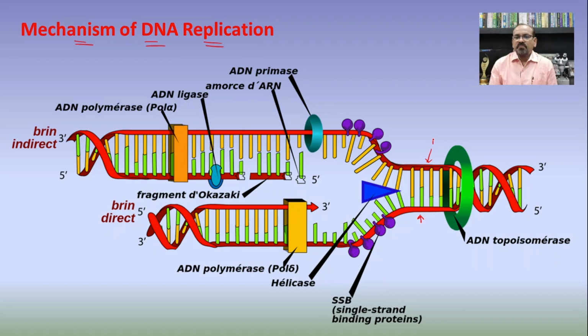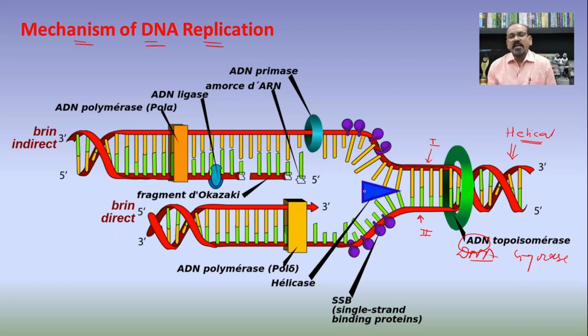So this is the first parental strand and this is the second parental strand. In a natural condition, the DNA molecule is present in the form of a helical structure, that is a coiled structure. So first of all, there is a necessity to uncoil this DNA molecule with the help of an enzyme, that is the DNA topoisomerase, or it is also known as the DNA gyrase. This is responsible for the uncoiling of the DNA molecule.